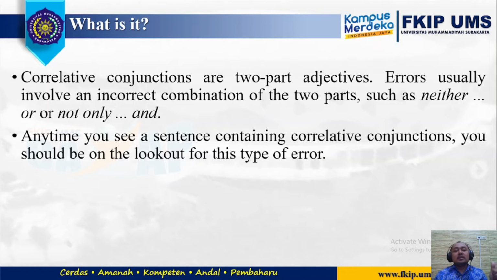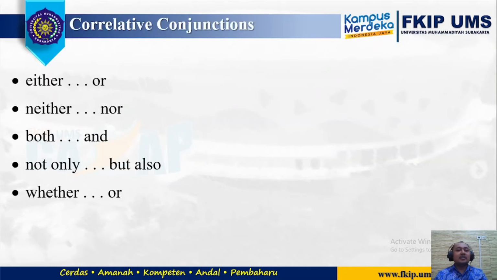Correlative conjunctions are either... or, neither... nor, both... and, not only... but also, whether... or.